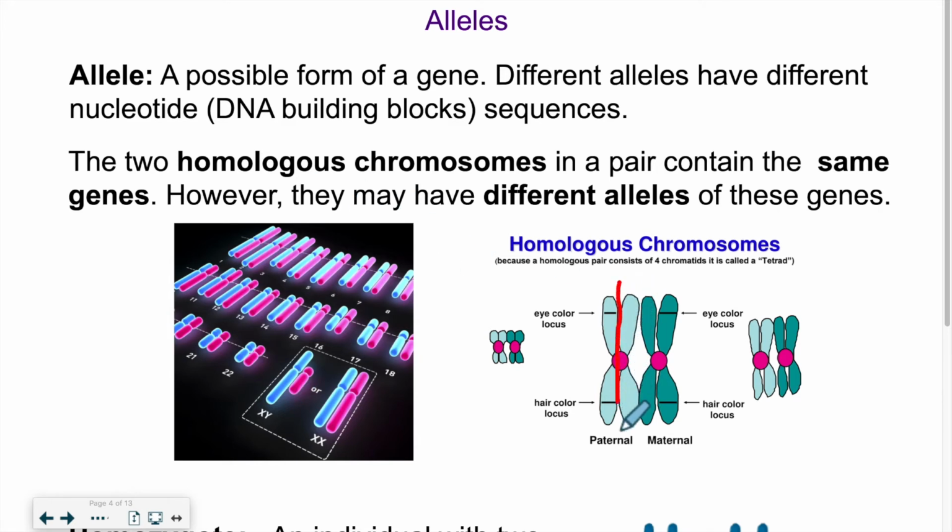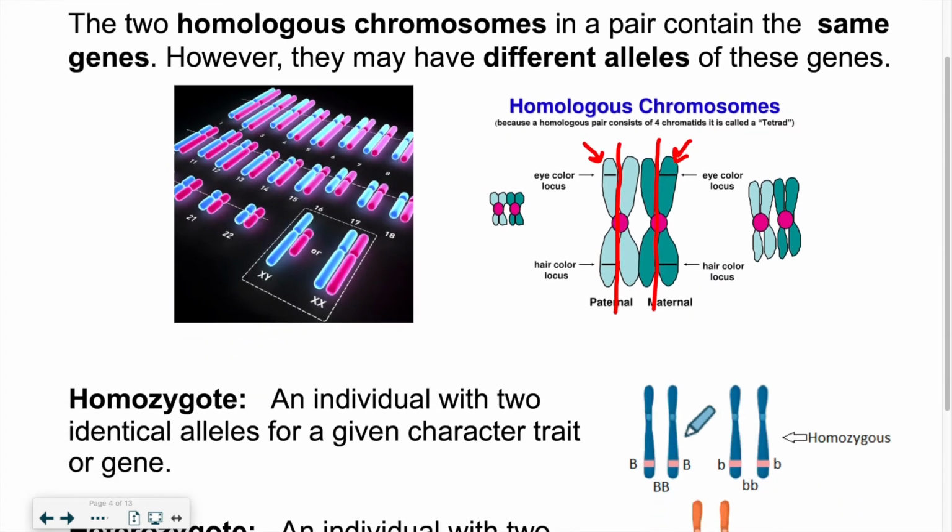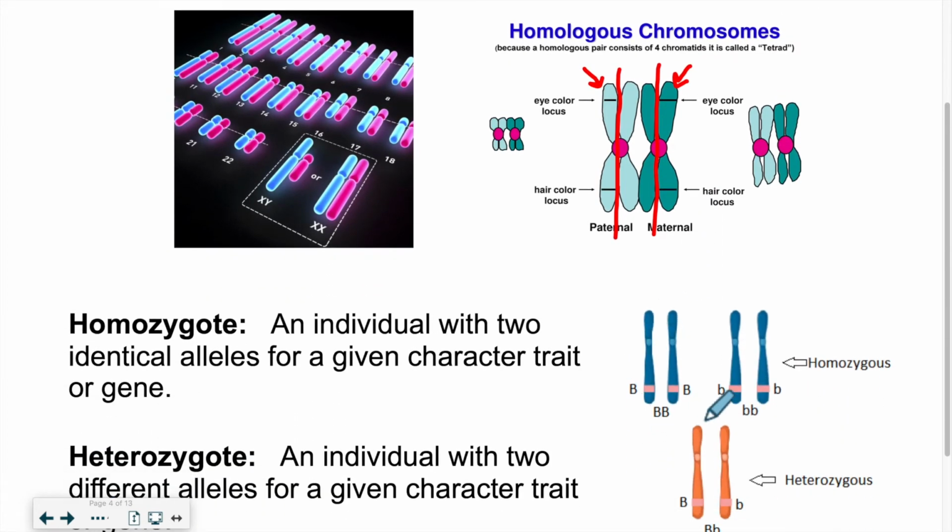Okay, so only half gets passed on. So half from the father, half from the mother. So let's say this half gets passed on and this half gets passed on. Well, we get then our own set of chromosomes. So half came from the father, half came from the mother, for example.